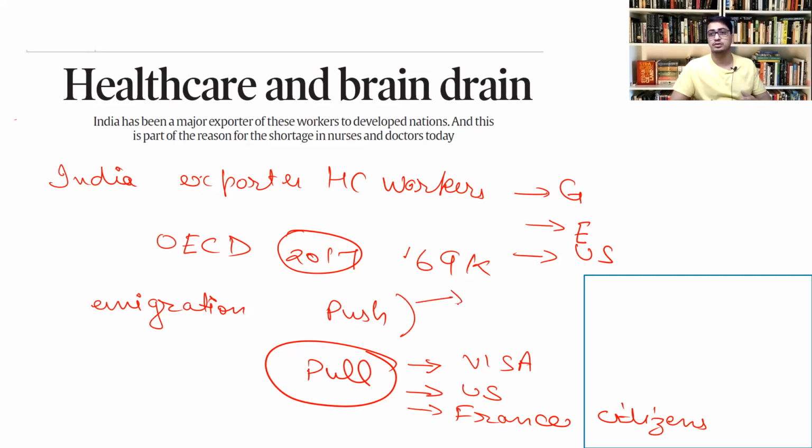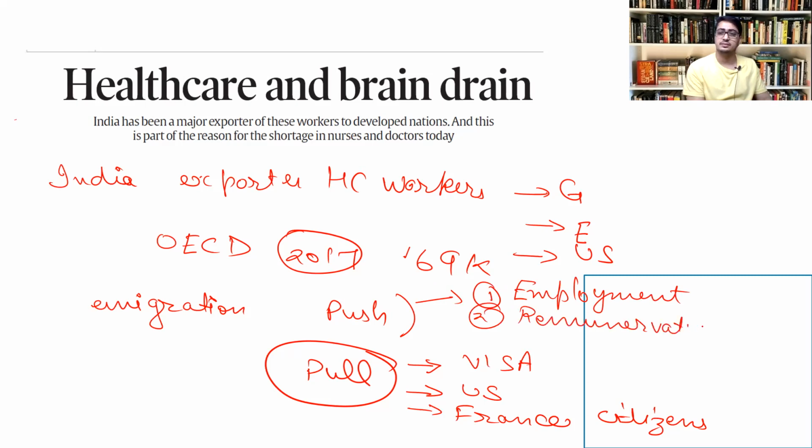Those push factors are the factors which are forcing people to take steps so that they go outside. First of all, we see the employment situation in India is very low. In fact, even if employment is there, it is not remunerative. We can take the example of nurses here. Nurses in the private sector get very little money, and the kind of work they do is very taxing. So they feel let down when they are not getting emoluments commensurate with the work they are doing.